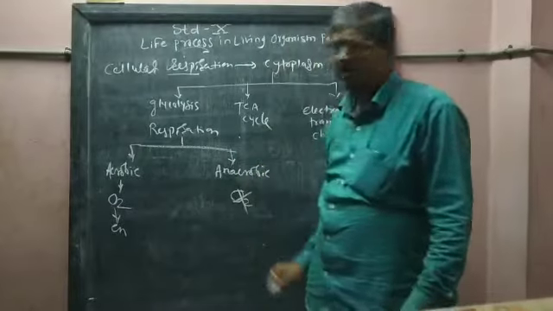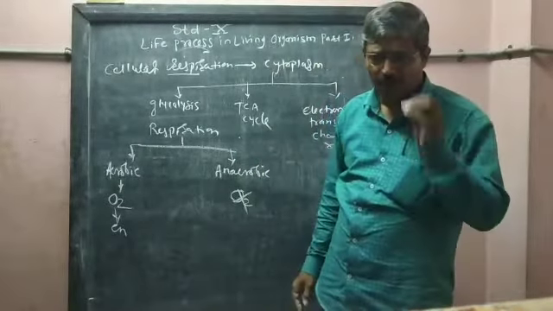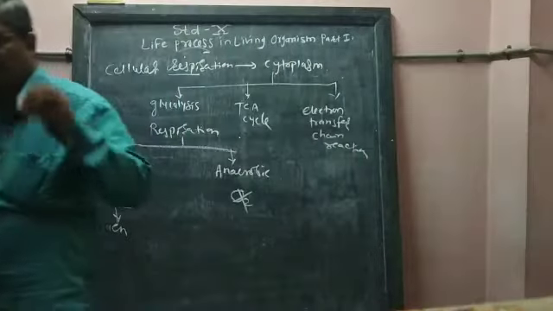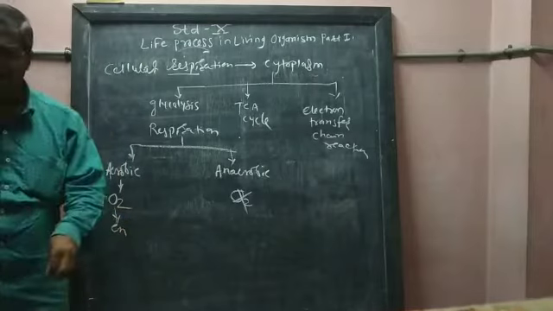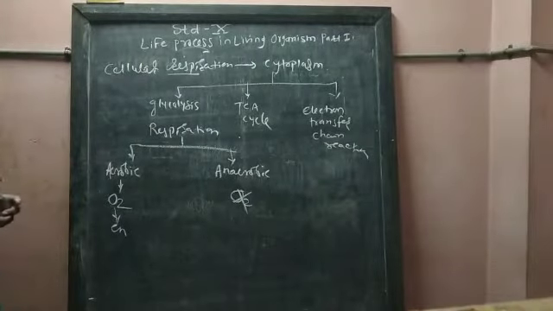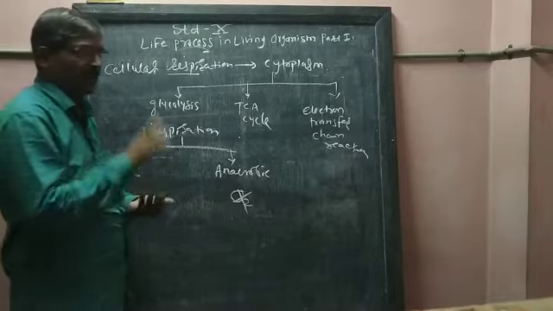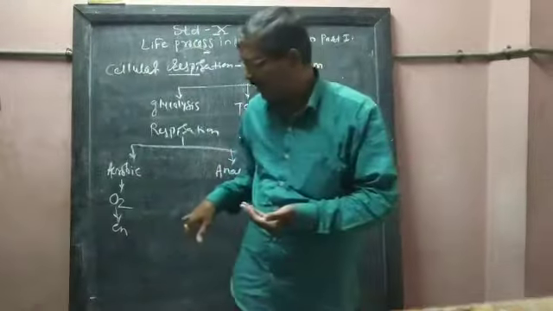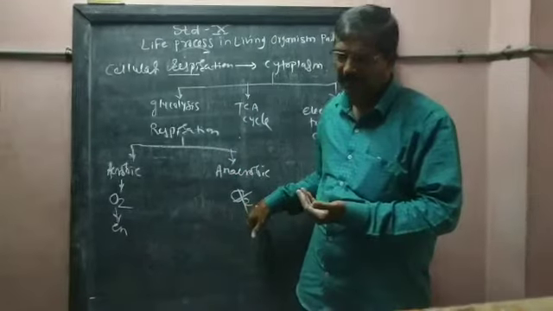Now, what is meant by anaerobic respiration? Anaerobic respiration means the process in which energy is produced without oxygen.